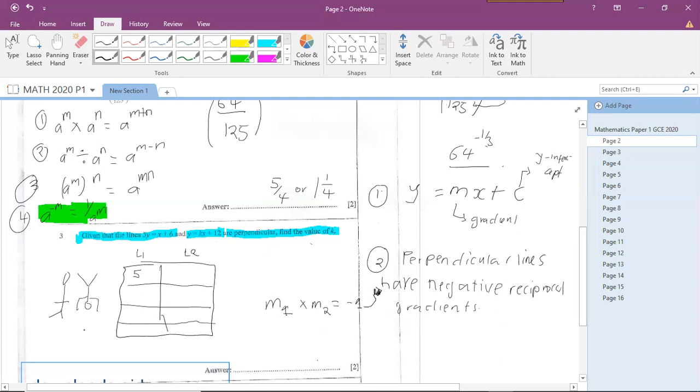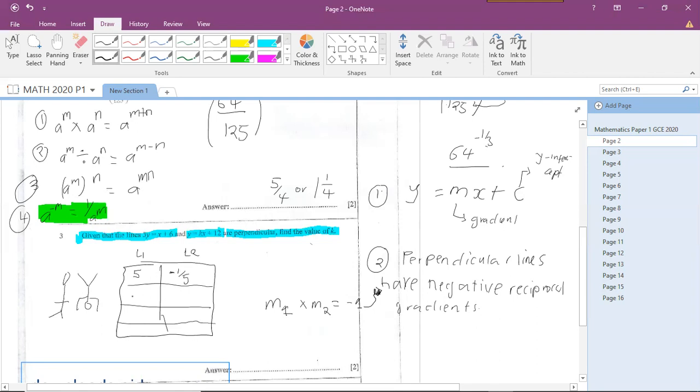So the reciprocal is just the upside down version of any whole number or a fraction. So if one line has a gradient of 5 and they are perpendicular lines, the other line is going to have a gradient of -1/5.